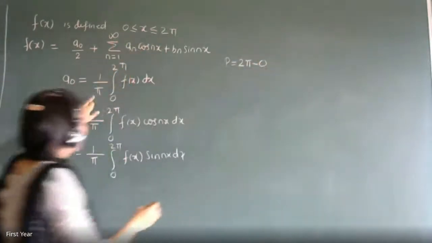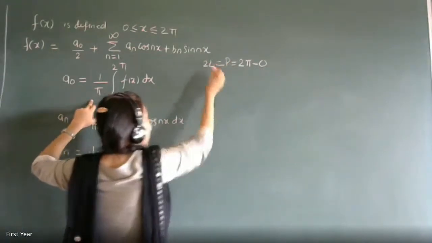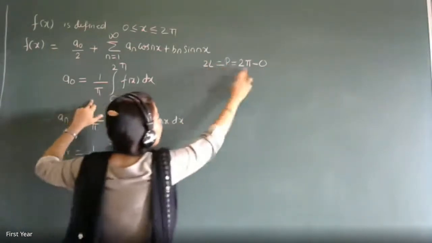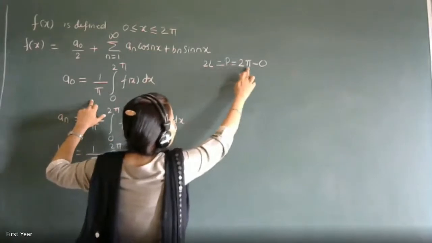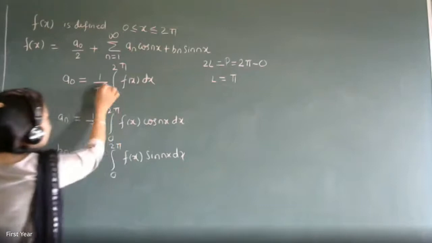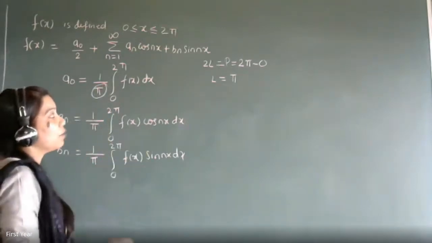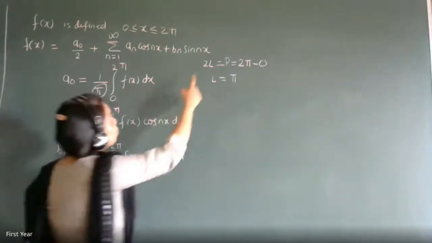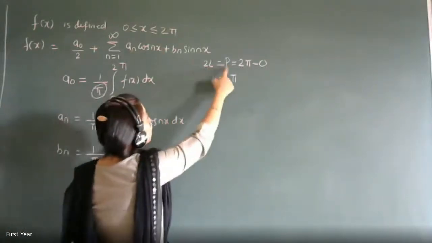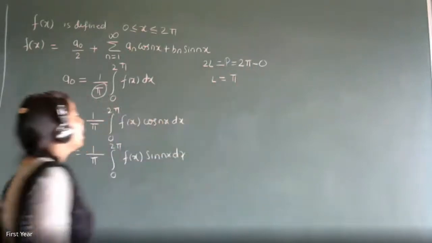But what do we get in the formulas? That is actually compared with 2L. I'll tell you later on what is the meaning of 2L. So 2L is the period, which is 2 pi, and therefore if I compare this, I get L is equal to pi, which comes here in the formula. You come to know why when you write down the generalized formula. So the total length of the interval is the period of the function, which is 2L, which is 2 pi, and that's why L is equal to pi.